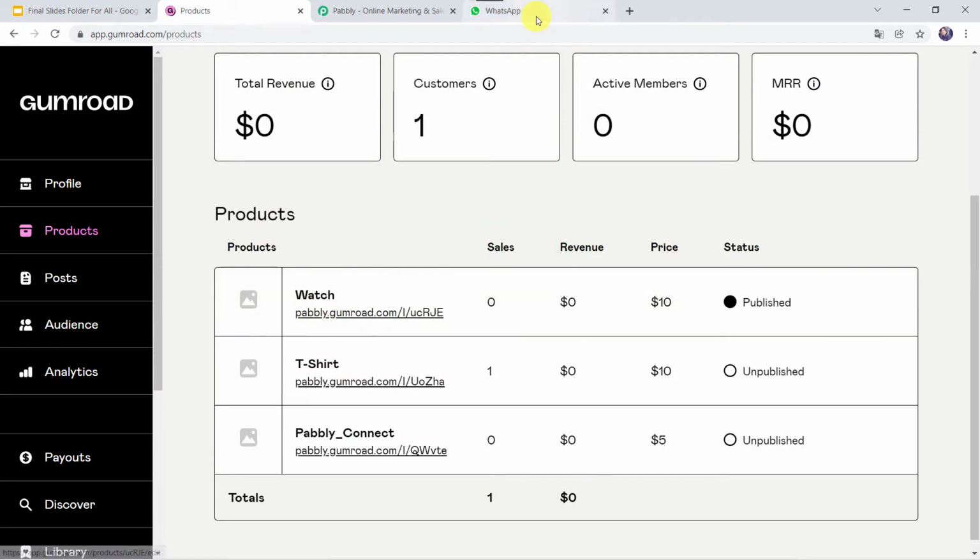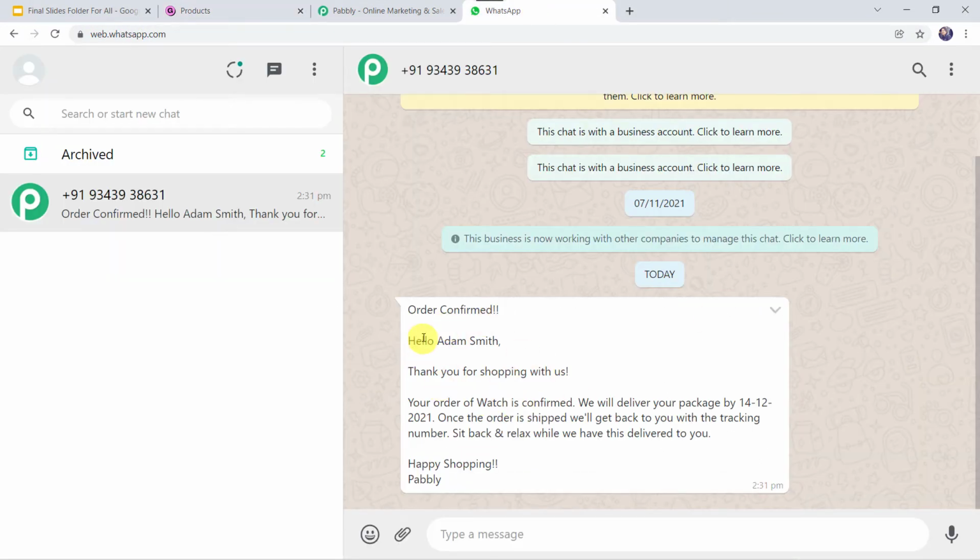So here you might be wondering that I just created a dummy sale of this particular watch and automatically the customer has received this order confirmation message. So how did I manage to do this? Let me tell you, this has become possible just because of the automation and integration process.